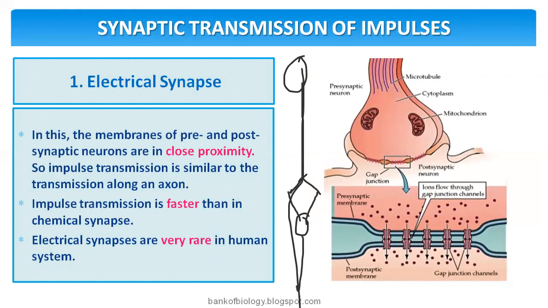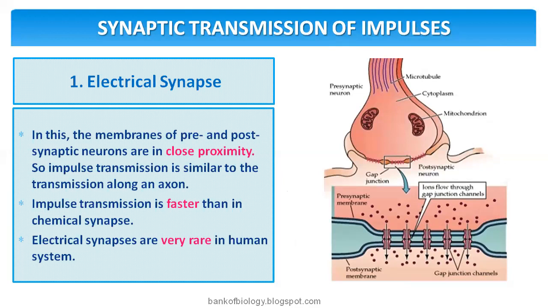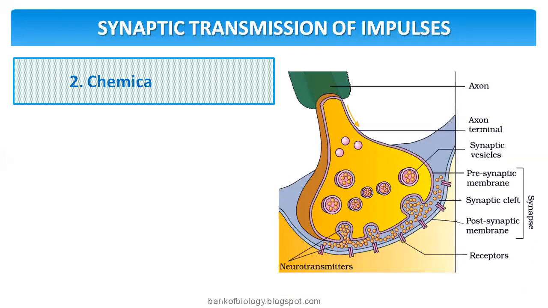What happens in a chemical synapse? There is a gap we will find. We call the gap the synapse, isn't it? Here in an electrical synapse, it goes on directly. Electrical synapses are very rare in the human system. What we find mostly is the chemical synapse.